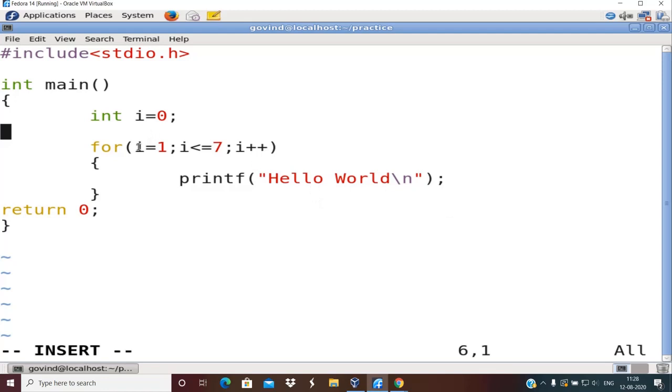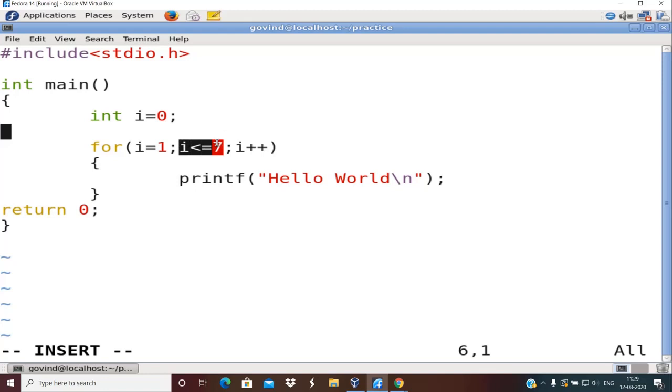How this for works is very similar to while. The initial value will be executed only once, at the start of the loop. So initially I will be 1. The tracing of this is very similar to the while loop program. Next we check the test condition. If I is less than or equal to 7 and it is true, it prints the body of the loop, then immediately performs the increment or decrement, then again checks the test condition, prints the body of the loop, increments, tests the condition, prints, increments, tests the condition, and goes on so on and so forth